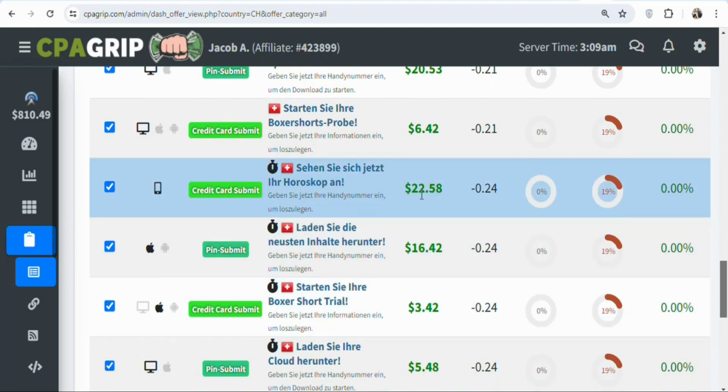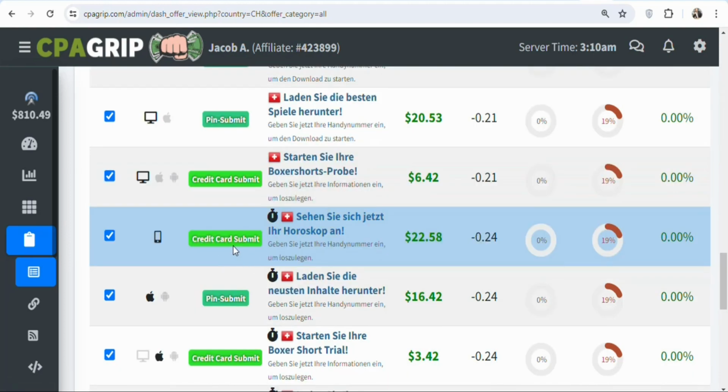There's another offer right here. You can see $22.58 for every lead that you get. But for this offer, the requirement is that your potential visitors are required to enter their credit card details so that they can get access to the offer, and you are going to be paid $22.58. With an offer like this, sometimes you will not get people to enter their details for you to make money.